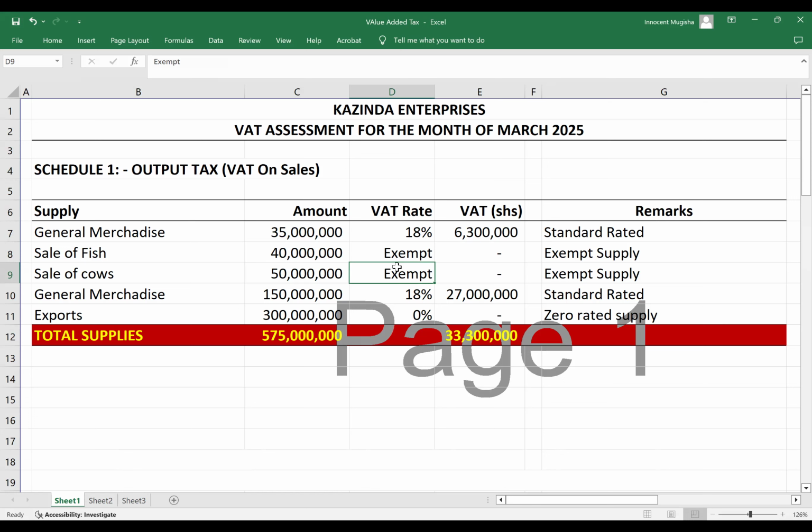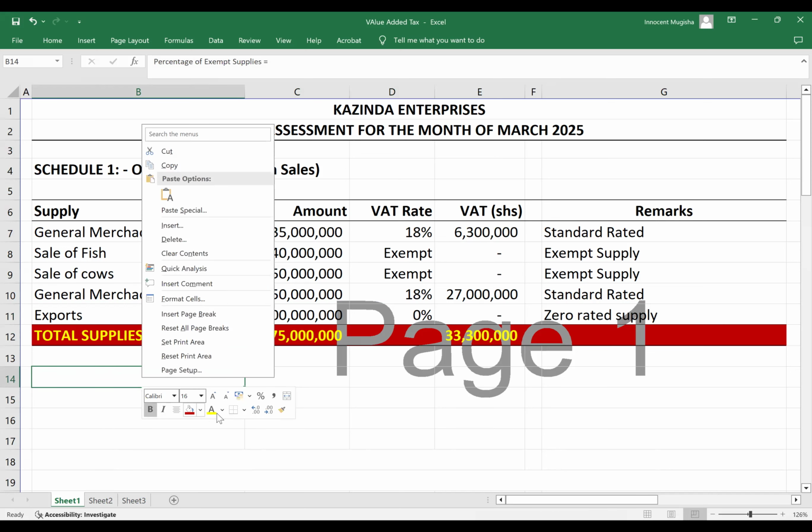If the percentage of the taxable supplies exceeds Z, how much in the chart? What's the percentage? If it exceeds 5%, we register.